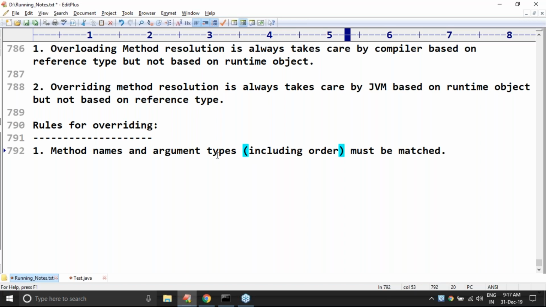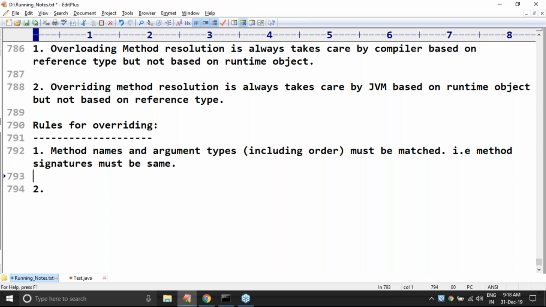Okay, by mistake, if the arguments are different or the number of arguments is changed, then immediately it is treated as overloading but not overriding. So compulsorily method names and argument types must be matched. Can I use the word that method signatures must be the same? Please confirm. Method signatures must be the same.